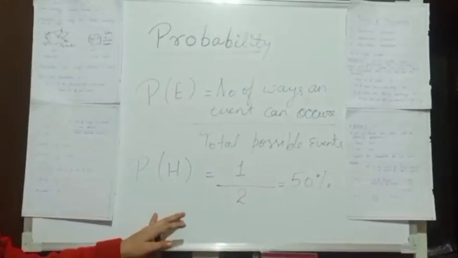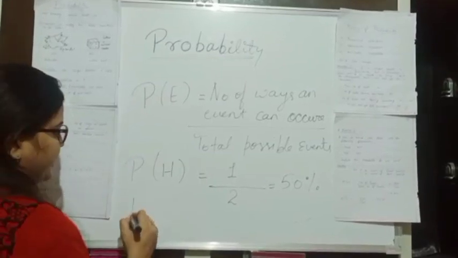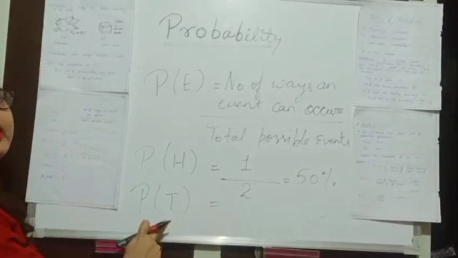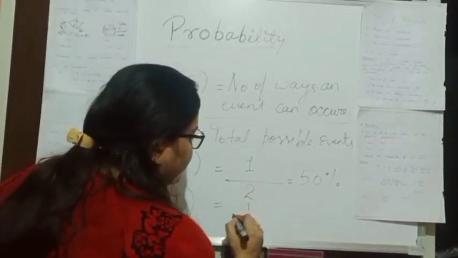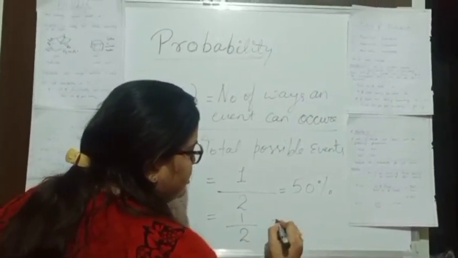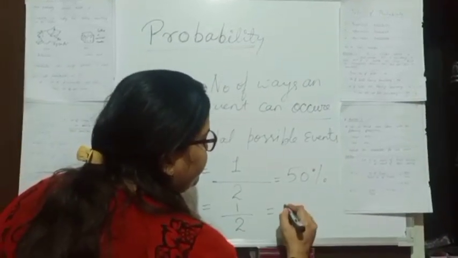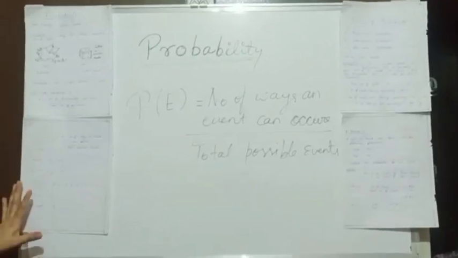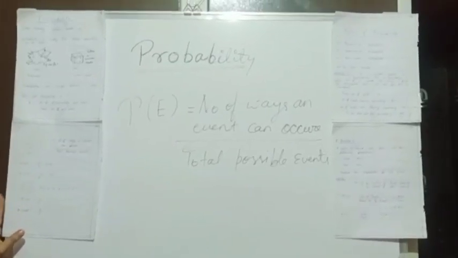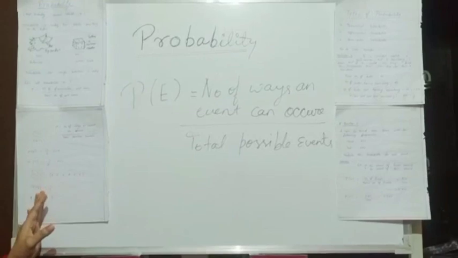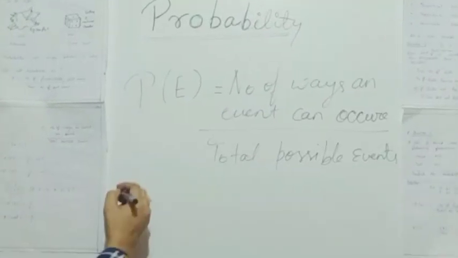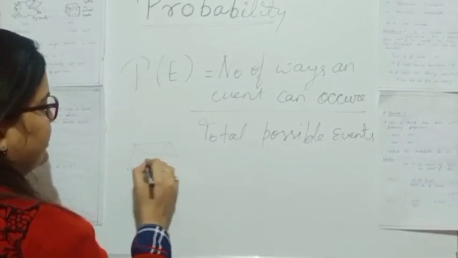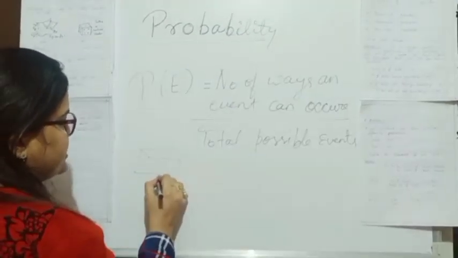Similarly, the probability of tail: we get tail only one time and the total number of possible outcomes is 2. So the probability of tail is also 50%. Now let's look at another case, a fair die. If we roll a fair die, we know that a die contains 6 numbers: 1, 2, 3, 4, 5, 6.